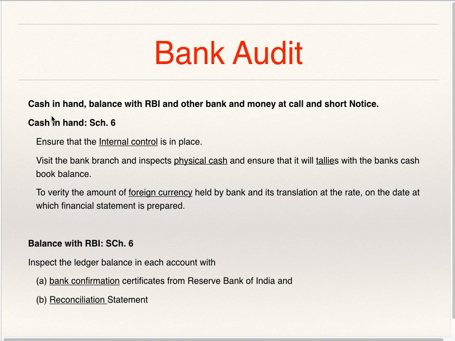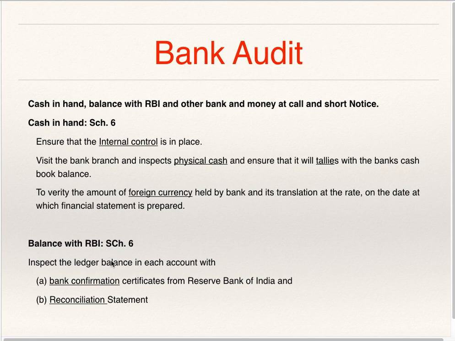Cash in hand, balance with RBI and other bank and money at call and short notice. Cash in hand, Schedule 6. Auditor is supposed to again check whether there is proper internal control. As regards cash in hand, he should physically check, count cash, and he should tally that with the cash book balance. He should also count foreign currencies held by the bank, and he should check that these have been translated at the rate which was prevailing as on the date of balance sheet.